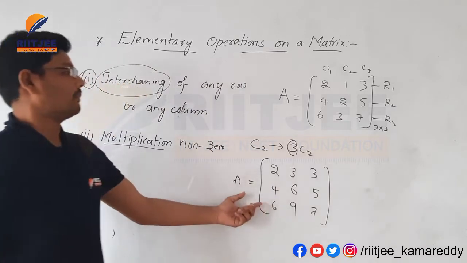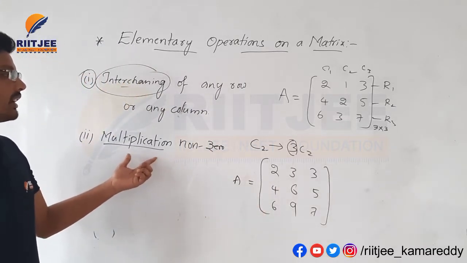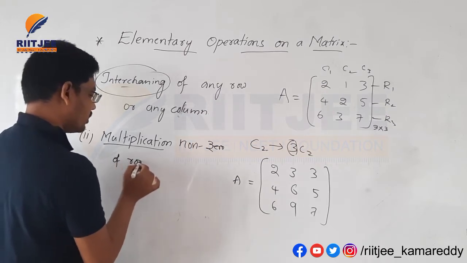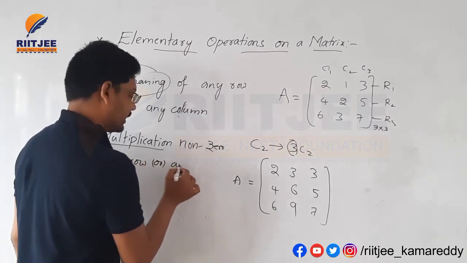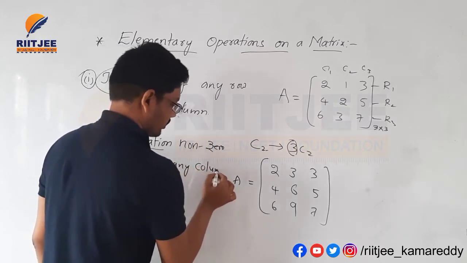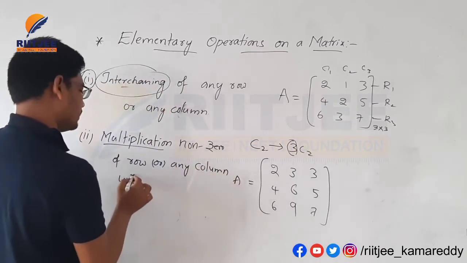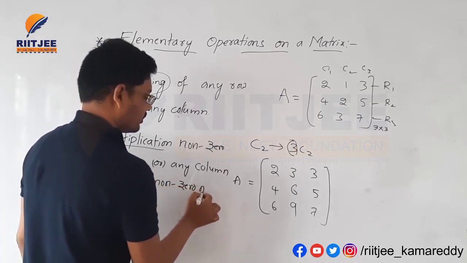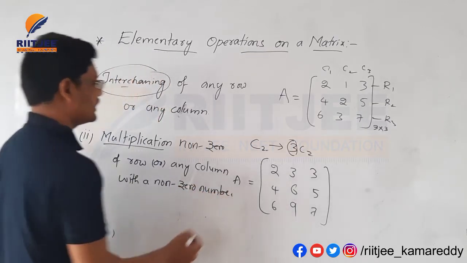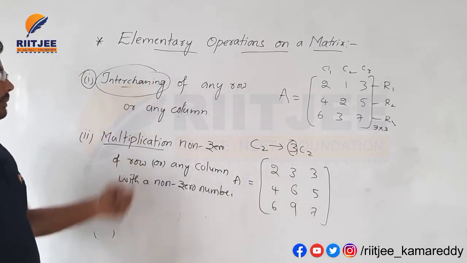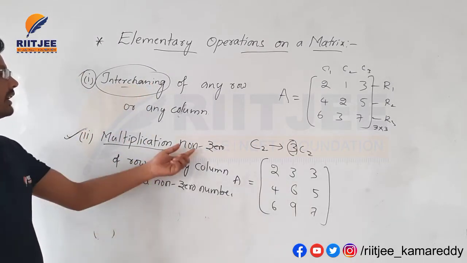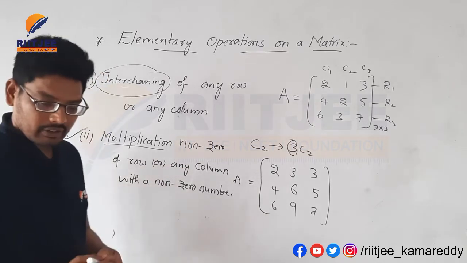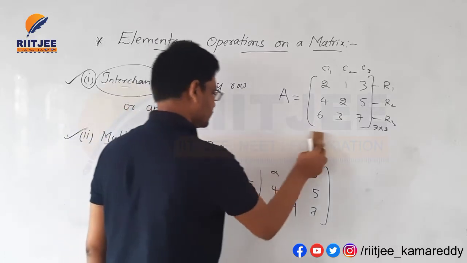This is the elementary operation of multiplying any row or column with a non-zero number. The first one is interchanging, the second one is multiplication, and the third one is the most important one.